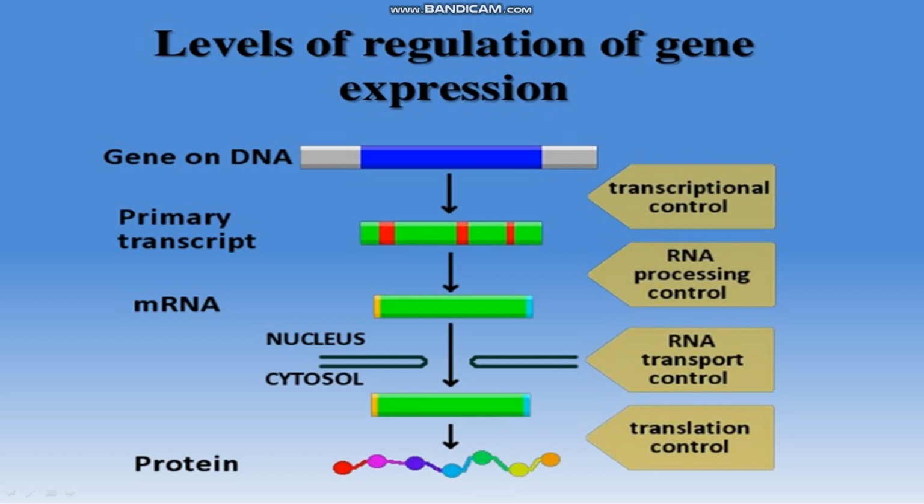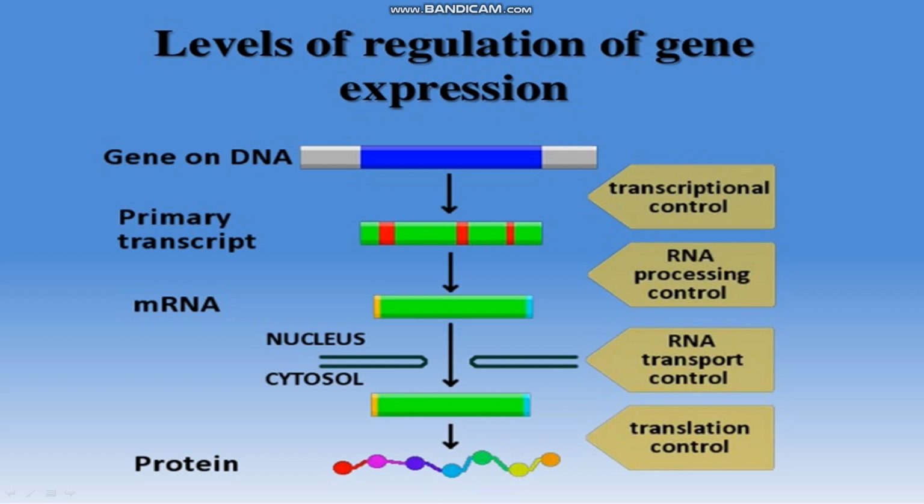Then processing control means splicing, polyadenylation, poly-tailing. Now RNA transport control, from the nucleus to the cytoplasm or cytosol: whether the proper mRNA is being transferred or not, right?